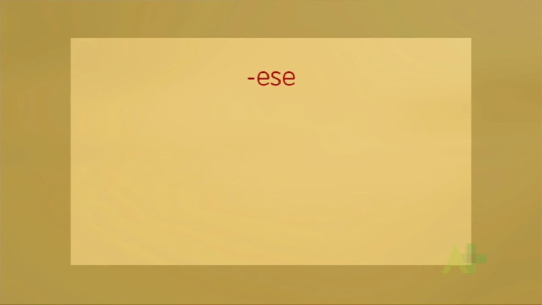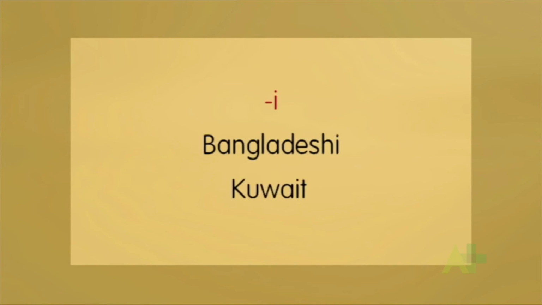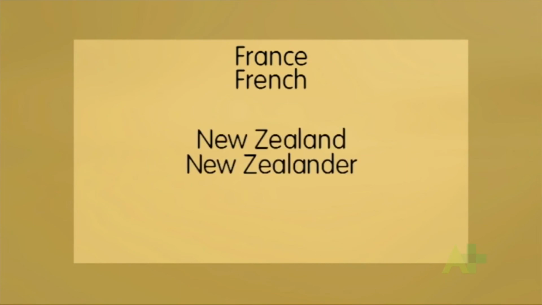We have the ESE group, Japan, Japanese, China, Chinese, Vietnam, Vietnamese. Then there's the I group, pronounced I, Bangladesh, Bangladeshi, Kuwait, Kuwaiti. And some nationalities are formed in an irregular way. France, French, New Zealand, New Zealander, Philippines, Filipino.